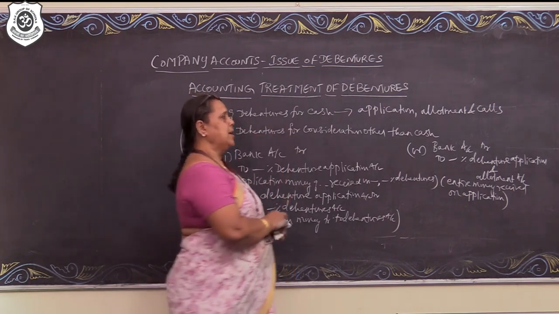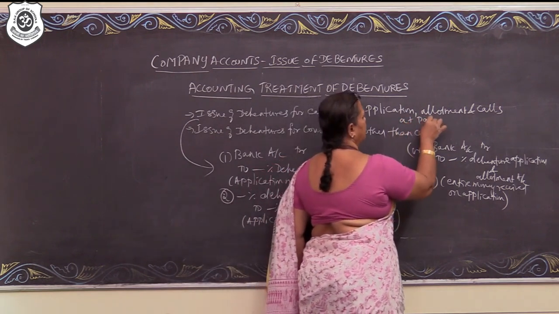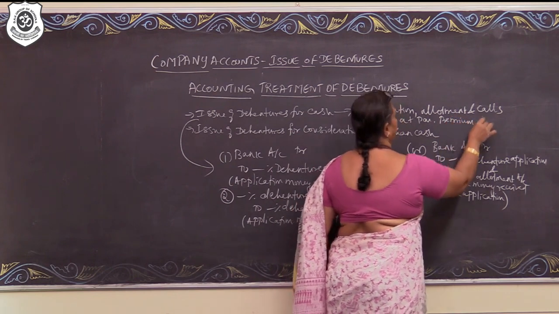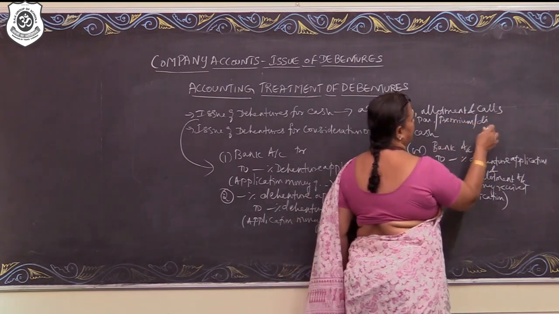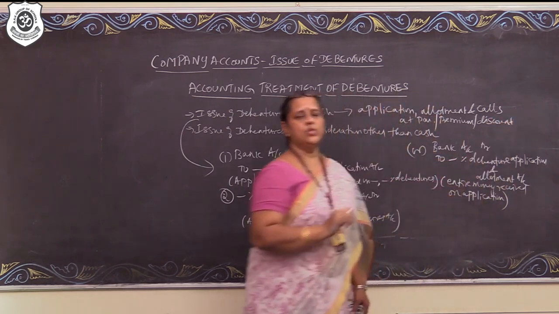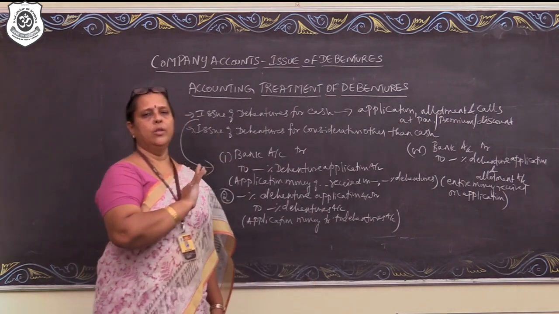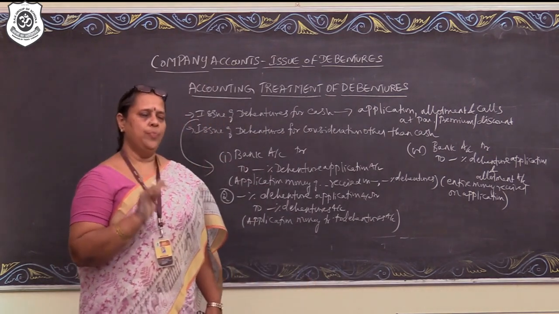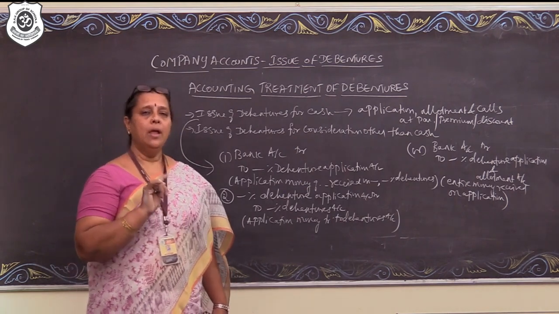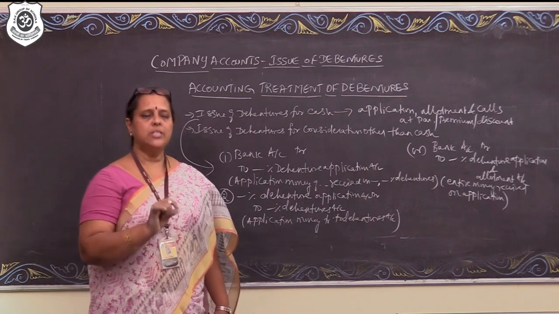Again, when the debentures are issued for cash, it can be issued at par, premium or discount. Please remember, a company can issue debentures at a discount, but a company cannot issue shares at a discount. When the company issues debentures at a discount, then discount on issue of debentures is a loss, which has to be written off.